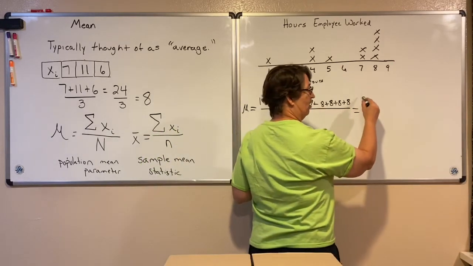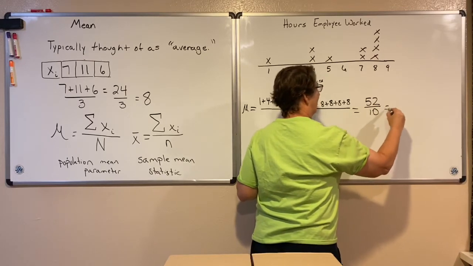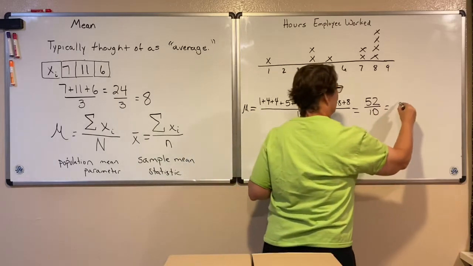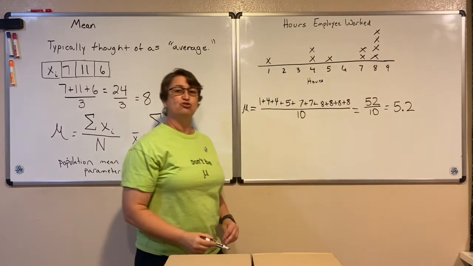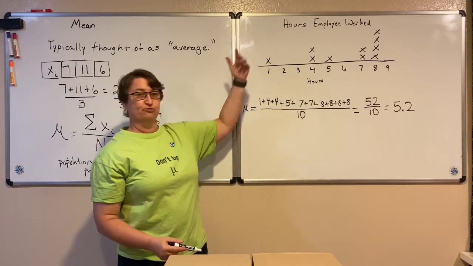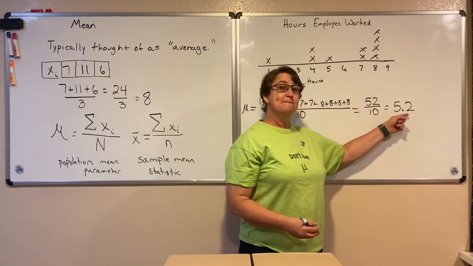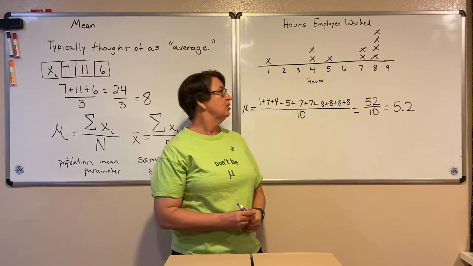And if I add that all up, it adds up to be 52. Divide that by 10, and it turns out that on average, my employees worked 5.2 hours a week, or 5.2 hours for whatever it was we collected the data on. So that is my mean average. That's the mean of that average.